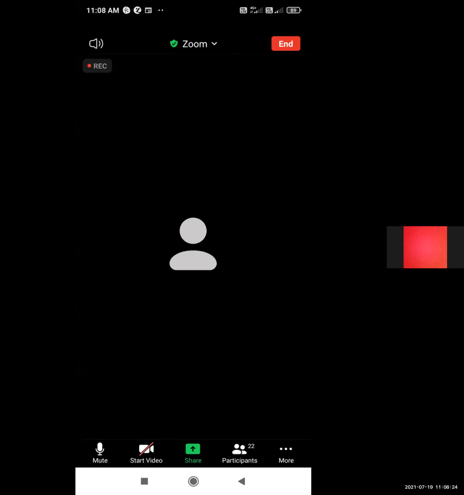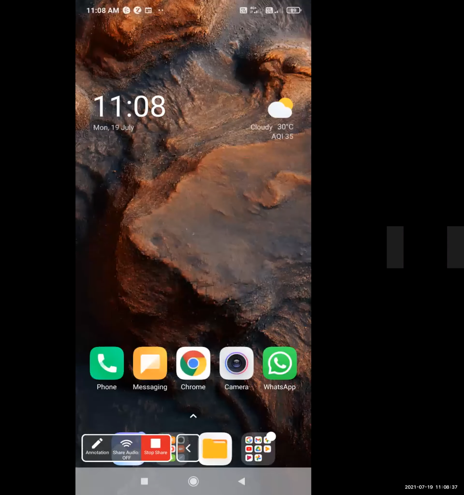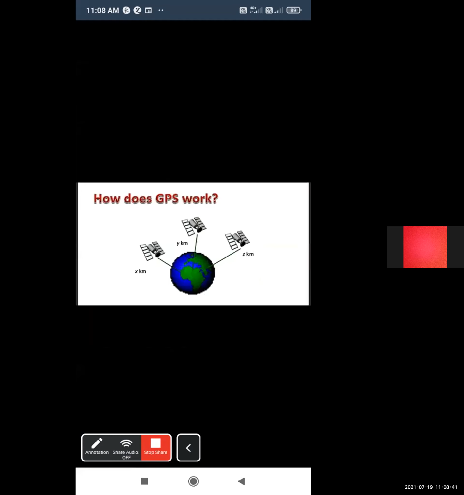I am just starting to share the screen. So how does GPS work?